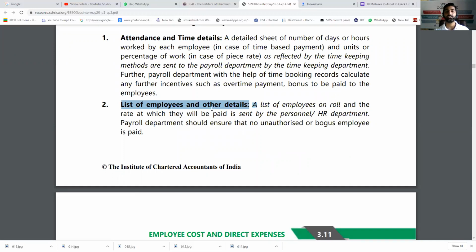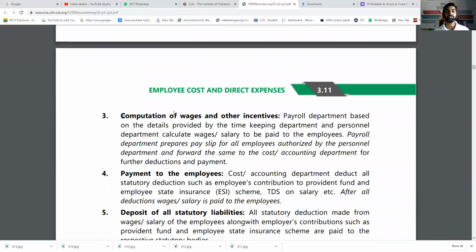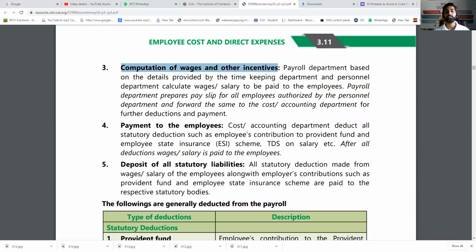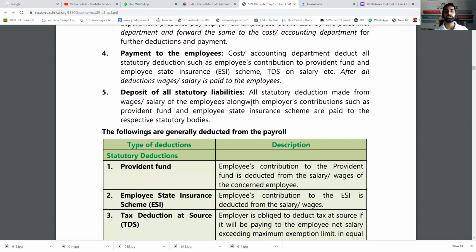How many employees are there in each department? What is the wage rate fixed? Which type or method of wages have we selected? Computation of wages and other incentives: basic wages, overtime wages, and other incentives, if we have promised any, are calculated. Finally, after all the deductions and additions of incentives, and deduction of PF and all contributions, the payment is made to the employees. And whatever deductions we have made are deposited to the statutory authorities, that is, the government.